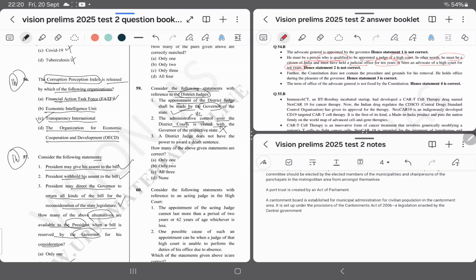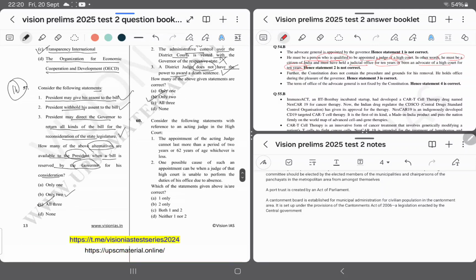Option number 3, a district judge does not have the power to award a death sentence. I am a little bit confused, but as a session court judge, he can grant that sentence as per the knowledge I can recollect. I am marking it right, and this is a very important question, and I am going with option number B.